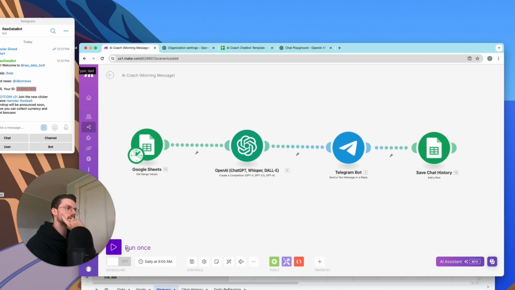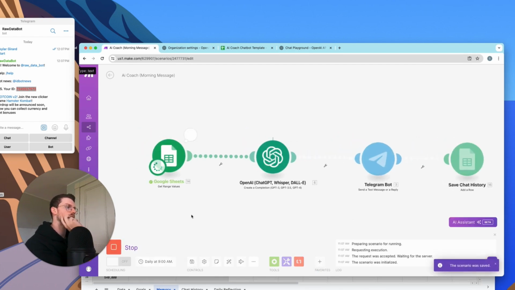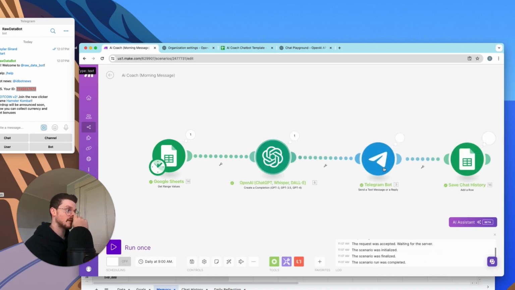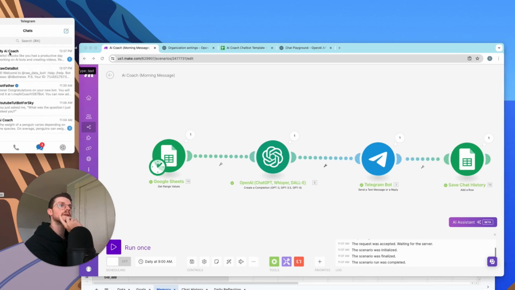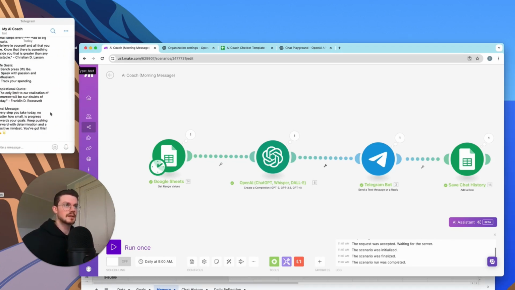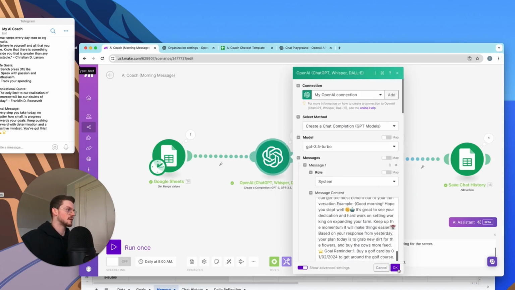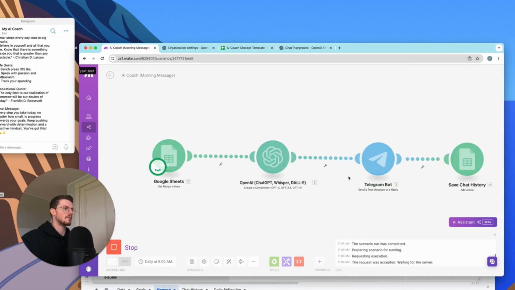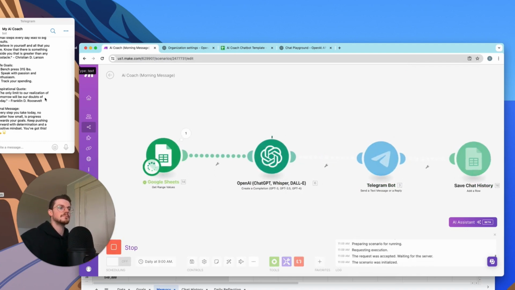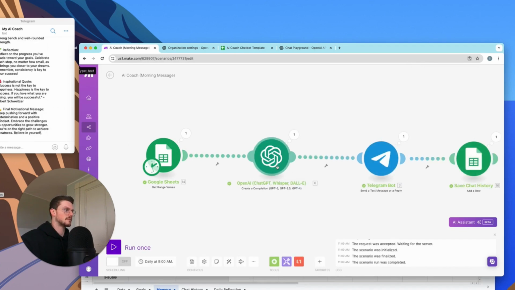Boom. So now we can run it right now. So let's pull the data from the Excel sheet. It's now given it to ChatGPT, and it's now sent a message. Okay, so I just ran this, and it was actually a little bit off because, for some reason, it didn't save my old message that I put in here. So I updated with a new one, and we're going to run it again and just show you guys the output. So let's grab the data. It's compiled it. It's then sent it back to the Telegram bot, and it's then updated the history.